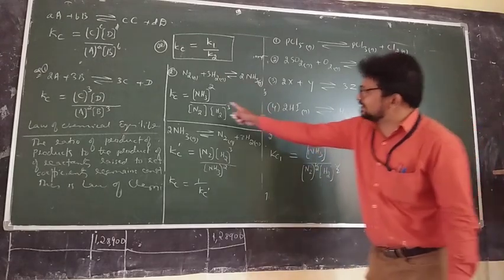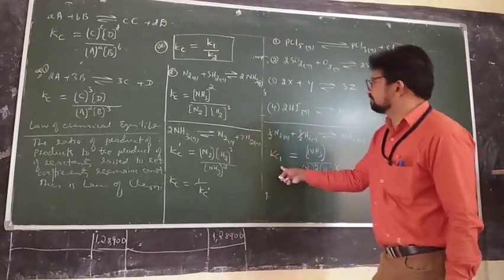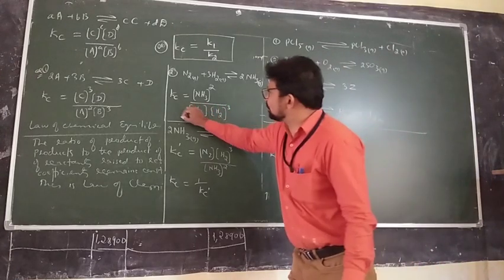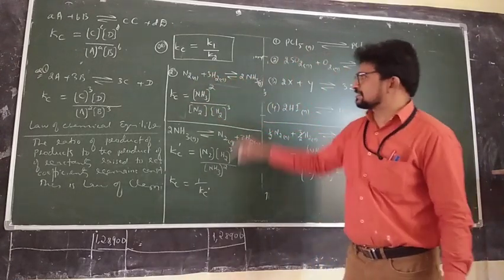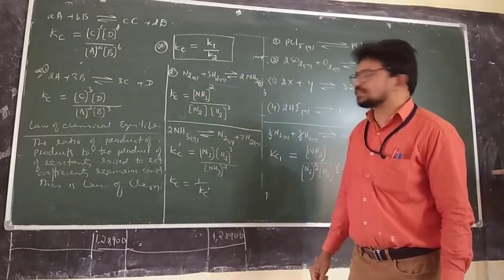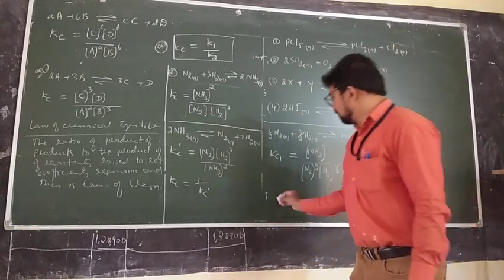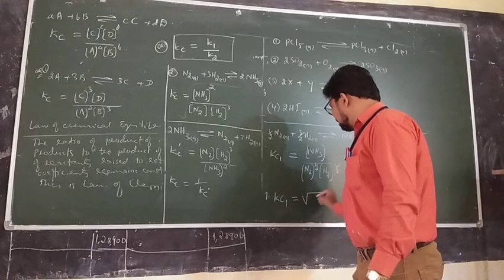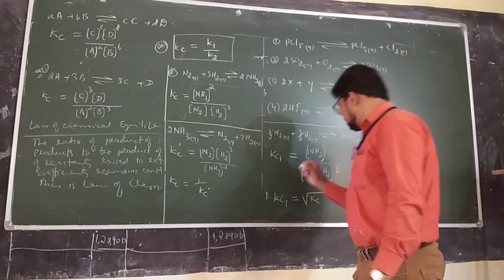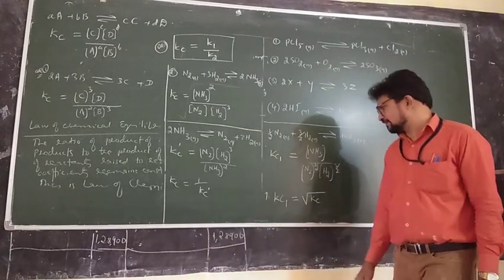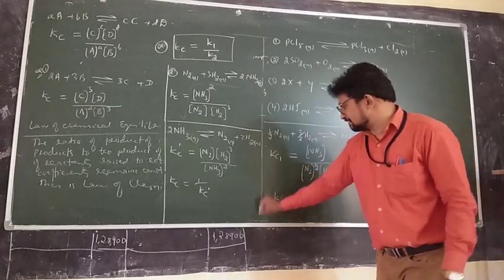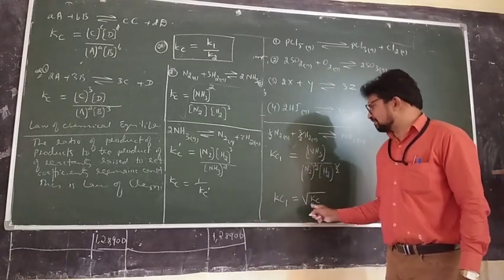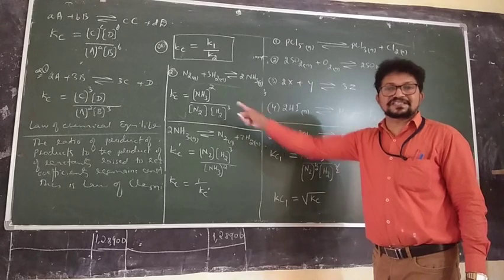Now you carefully watch Kc and Kc1. The square root of this. Yes or no? So Kc1 is equal to square root of Kc. Please note all these things. Kc1 is equal to square root of Kc.